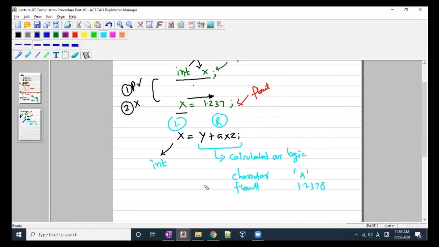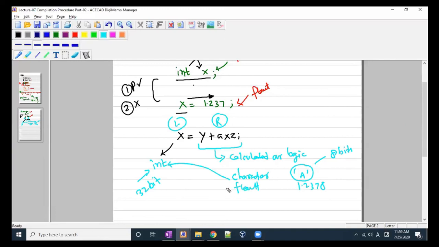So if you look at it, in that case, the data will not be lost because a character is generally like 8 bits. It depends on the configuration of your system. Integer is like 4 bytes, like 32 bits. So in that case, if the right side is character and we are converting it into the integer, it is the internal typecasting, so the data will not be lost.